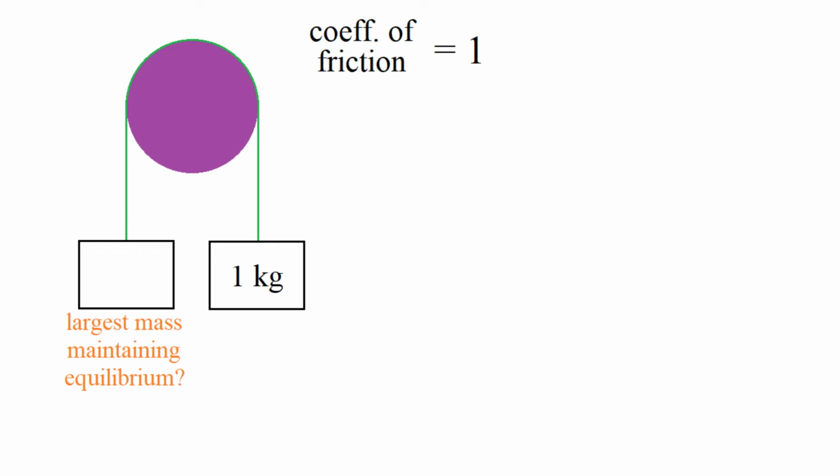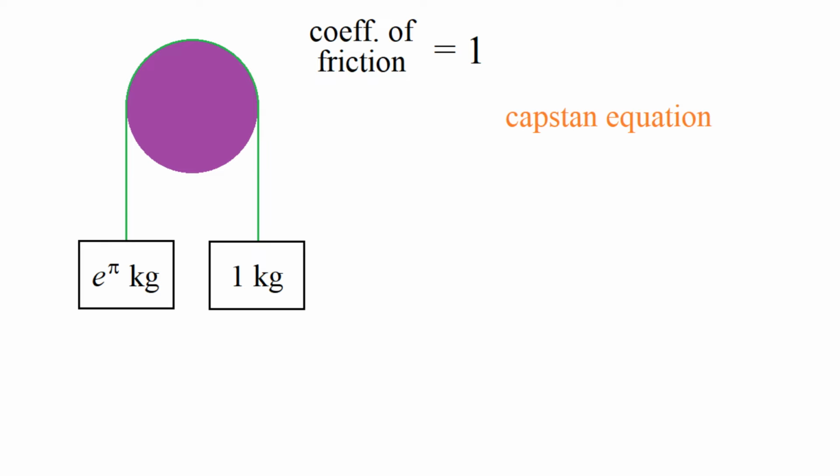Incidentally, I think it's quite common for people to guess that the answer will be 2 kilograms. But it's not. It's actually e to the pi kilograms. Now, I won't derive this fact in this video. If you want to see a derivation, you can look up the capstan equation. But let me describe basically what this equation says.